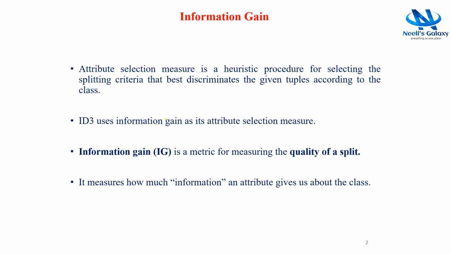Information gain is a kind of attribute selection measure, which is a heuristic procedure for selecting the splitting criteria that best discriminates the given tuples according to the class. ID3 uses information gain as its attribute selection measure. Information gain is a metric used for measuring the quality of a split. It measures how much information an attribute gives us about the class.